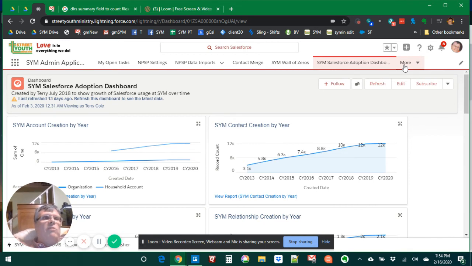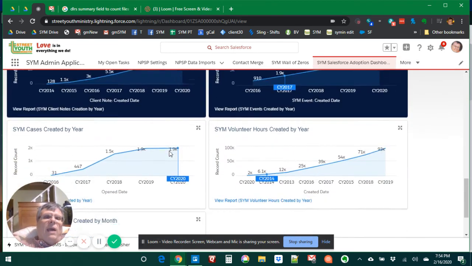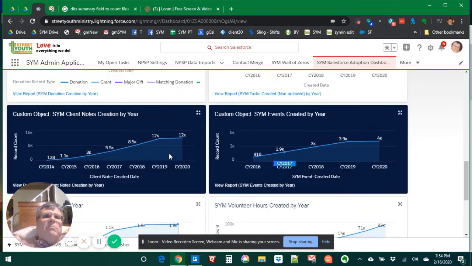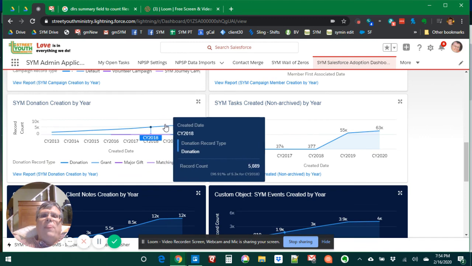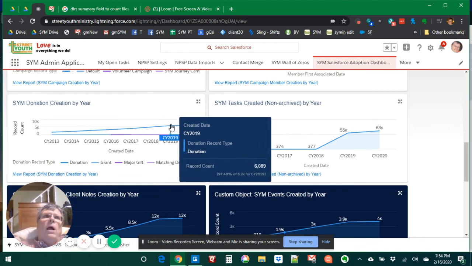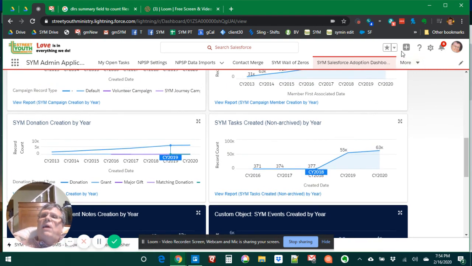Everyone should have this dashboard, if you ask me. It can help you explain your value to your boss. It can help you explain how you're using Salesforce and how it's changing. If you're talking about how to make donation entry better, that's a great idea. But for example, you might want to know that in 2019, we only created 1,000 donation entries. So if we're going to spend money to make it faster to enter donations, we need to consider that there's 1,000 of them a year. So anyway, everybody should have one of these.